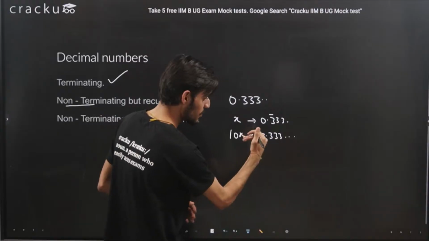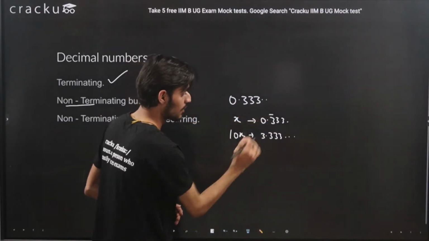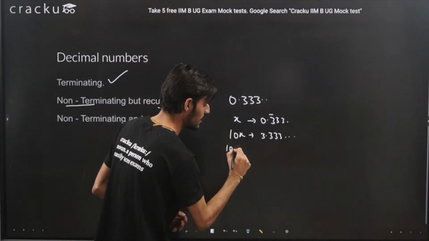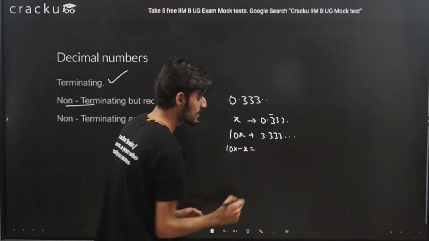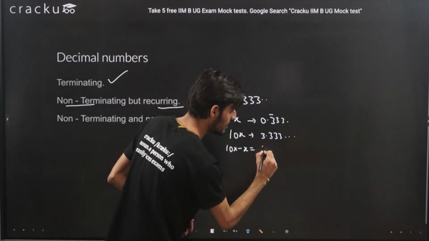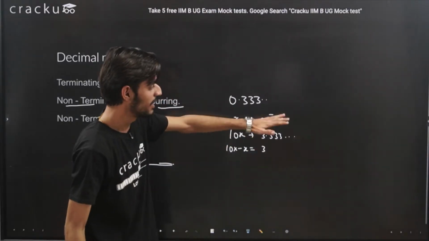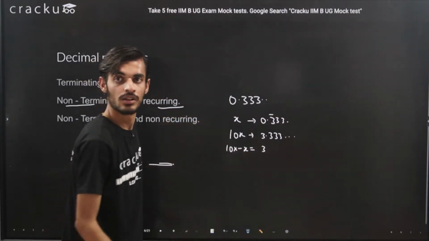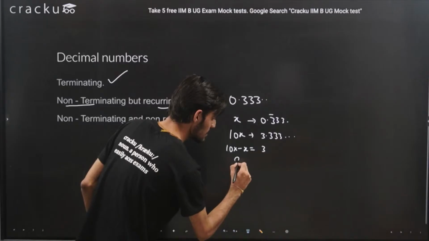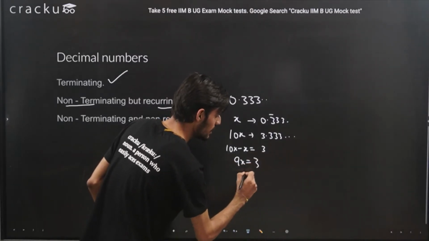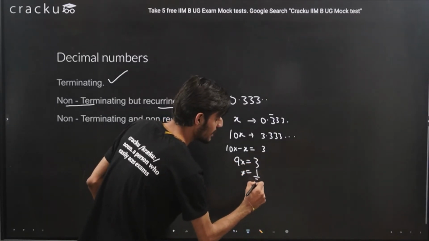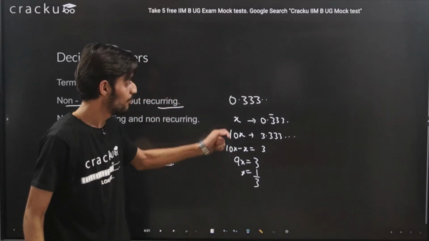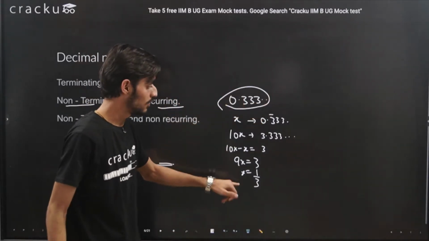Now from this equation you can subtract the earlier equation. So what you will get here is 10x minus x. On the right hand side it will be 3, and all the remaining part will be cancelled out after the decimal. So essentially 9x is equal to 3. So x will come out to be 1 by 3. So we are able to represent this number in the form of p by q.